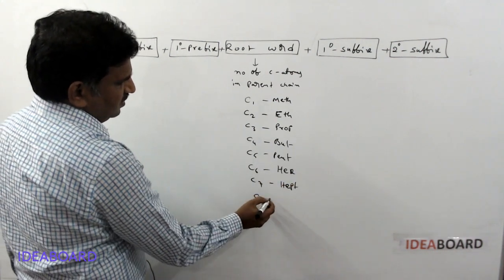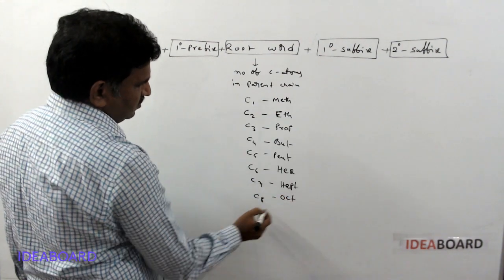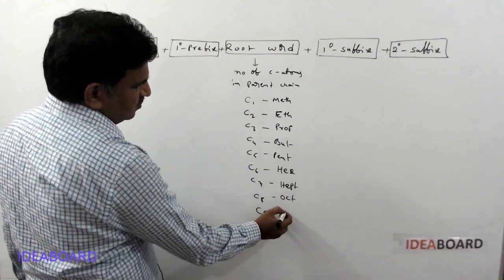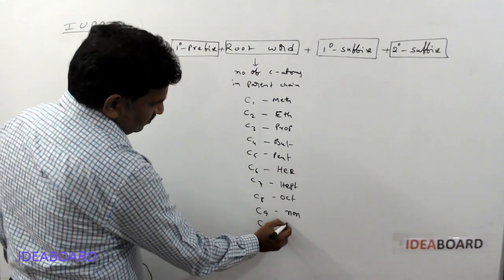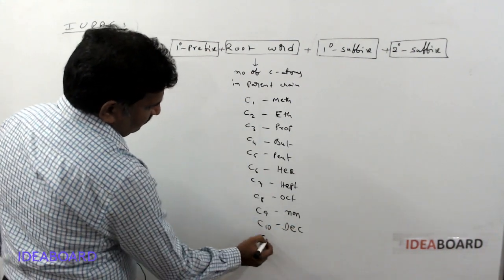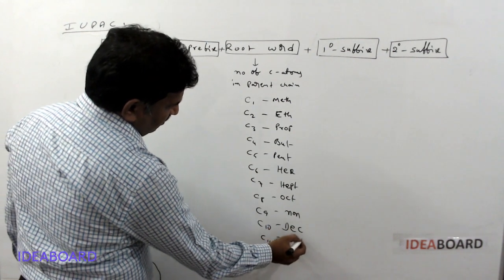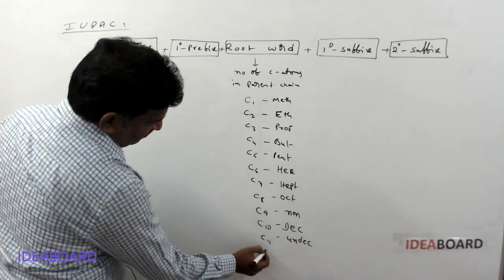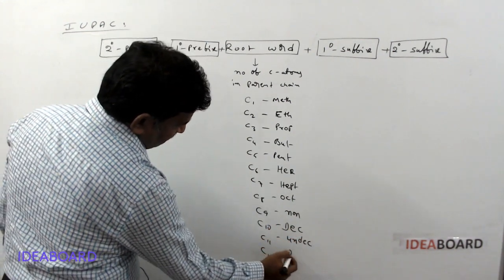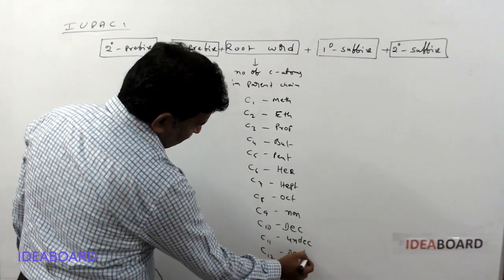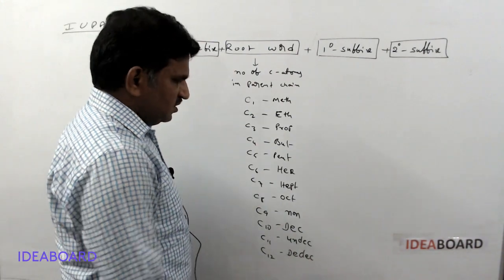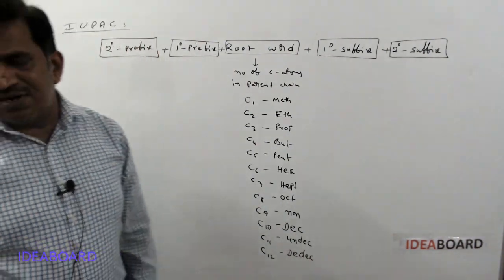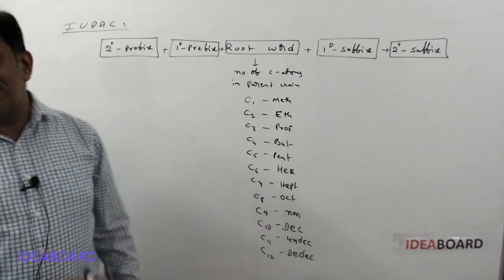If it is 8, it is oct; 9, non; 10, dec; 11, undec; 12, dodec; then tridec and so on. That indicates the number of carbon atoms present in the parent chain.